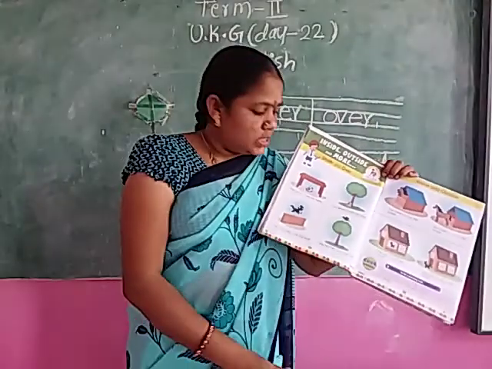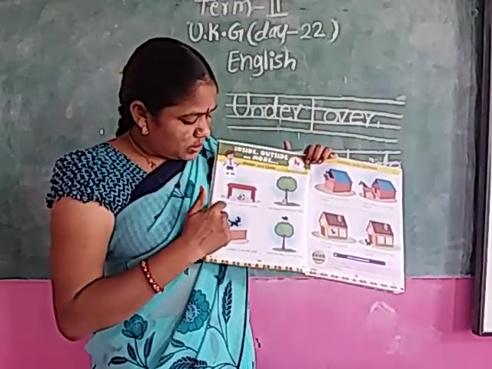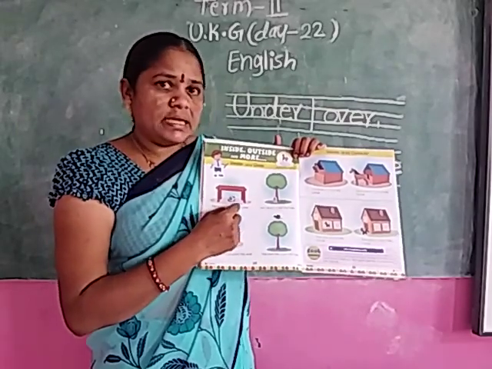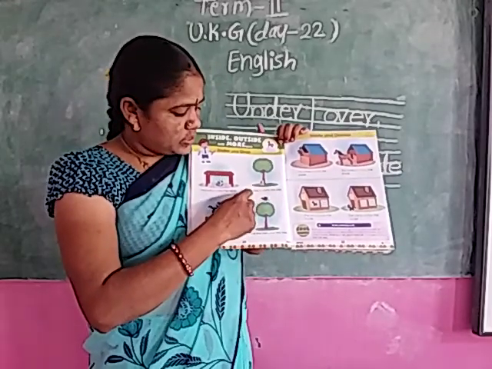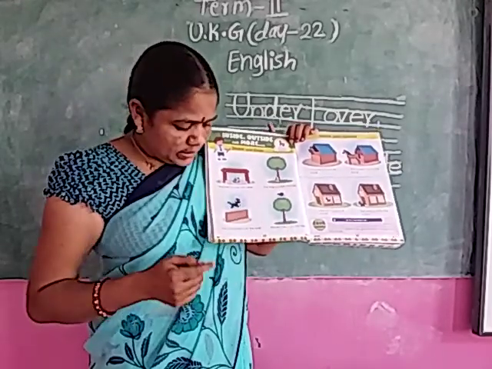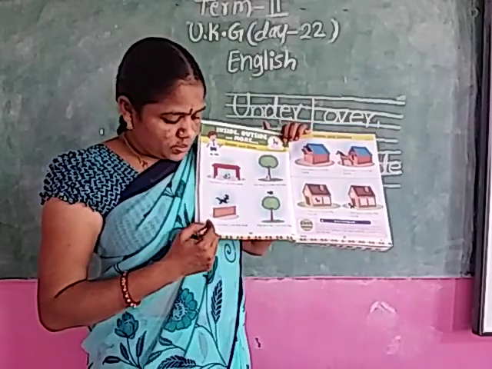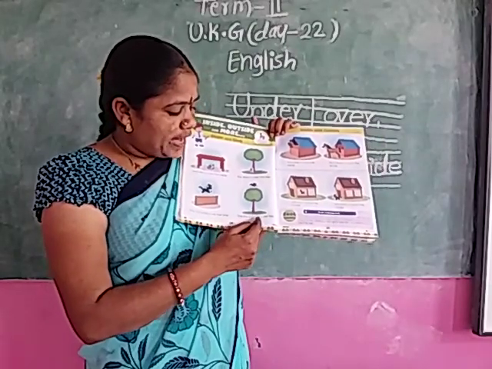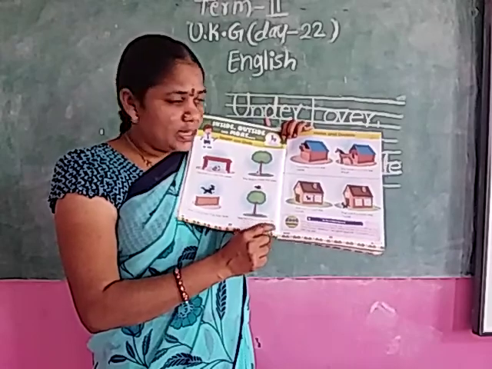Okay, children, see. First, one more time. Under, over. The ball is under the table. The dog is under the tree. Next, the cat jumps over the wall. The bird flies over the tree.